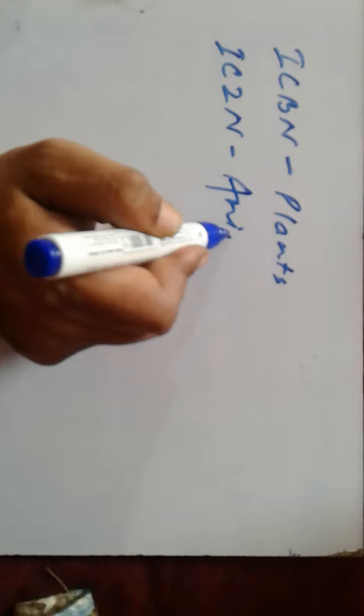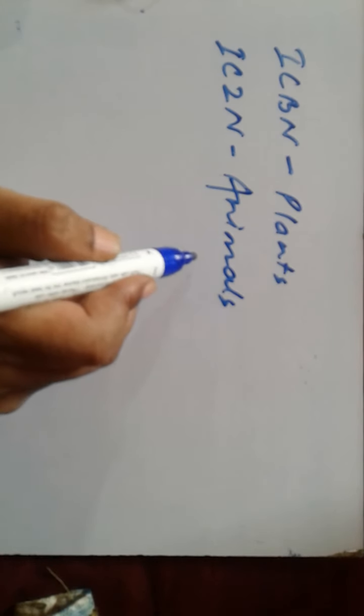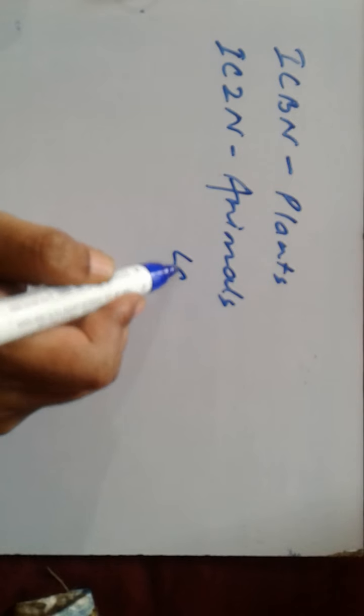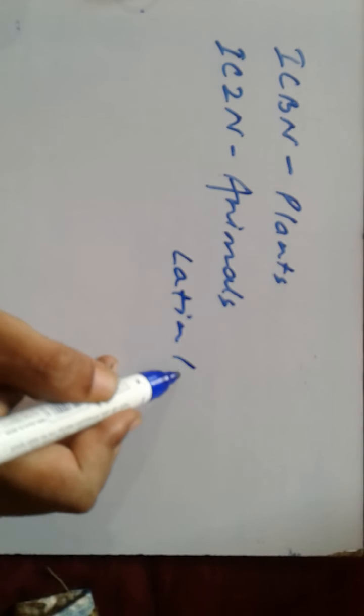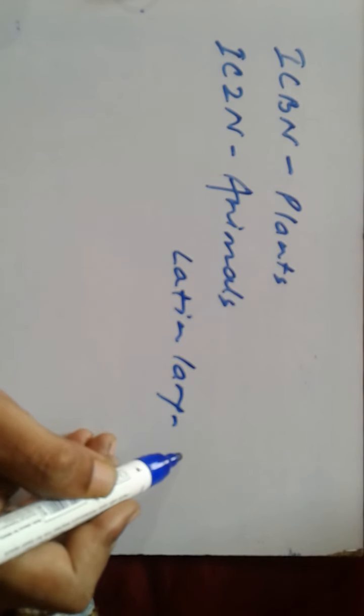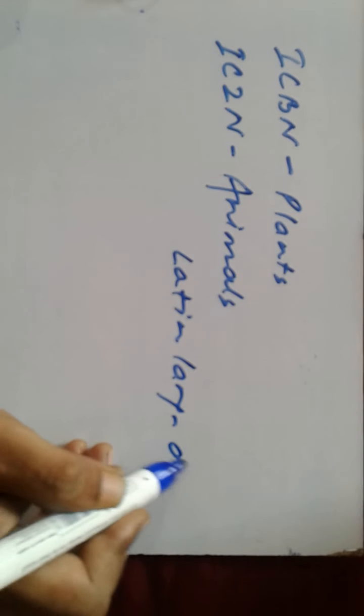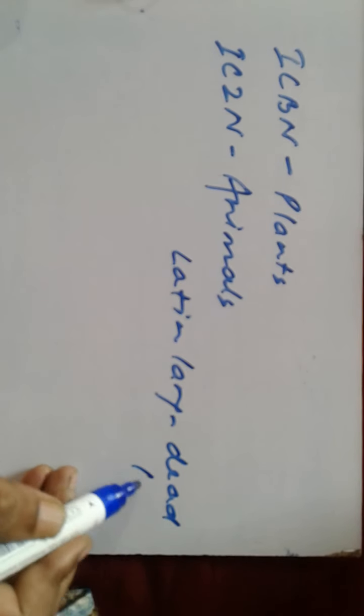It is the International Code of Zoological Nomenclature and is used for naming animals. The nomenclature is done in the Latin language because it is a dead language.